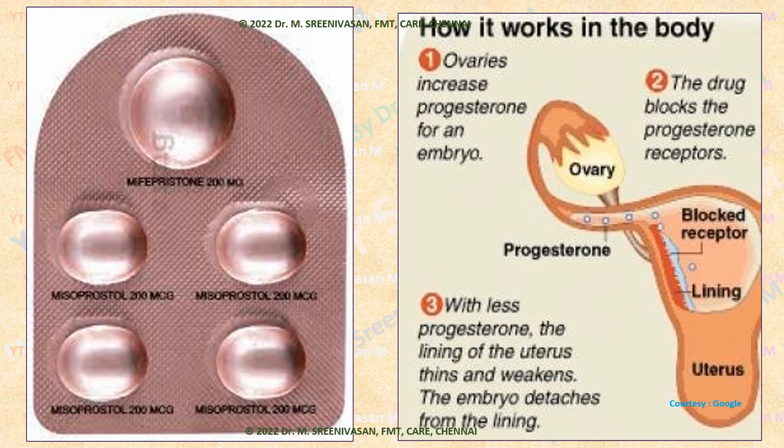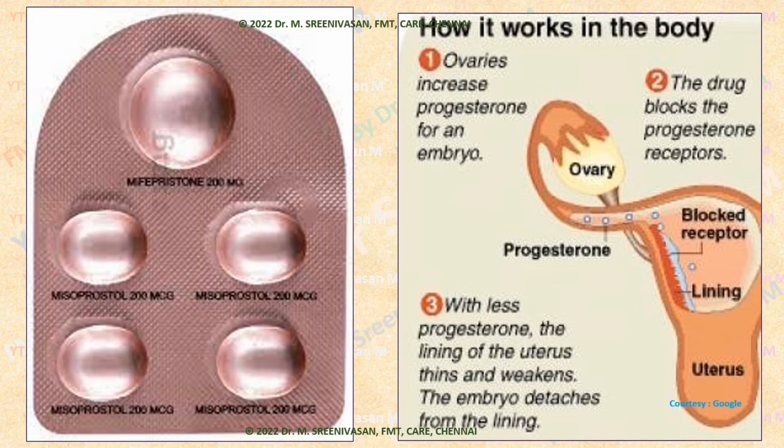Because the progesterone receptors are blocked by mifepristone, that inner lining of the uterus gradually becomes weak. There will be a degeneration of that inner lining, leading to detachment of the embryo, and abortion happens here. So initially the pregnant woman is given a tablet of mifepristone.